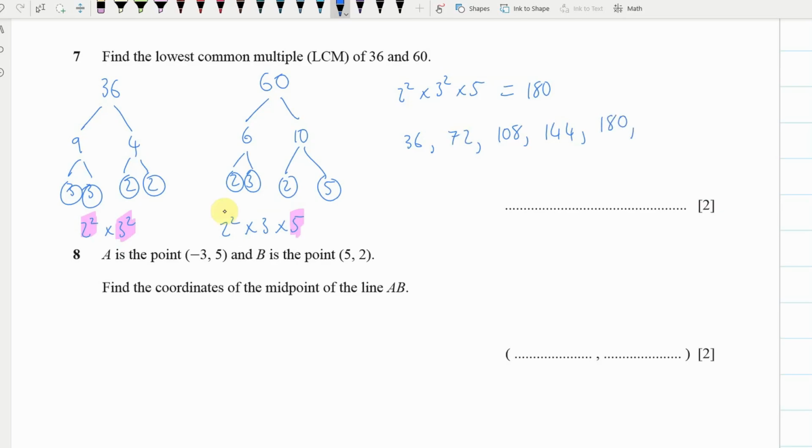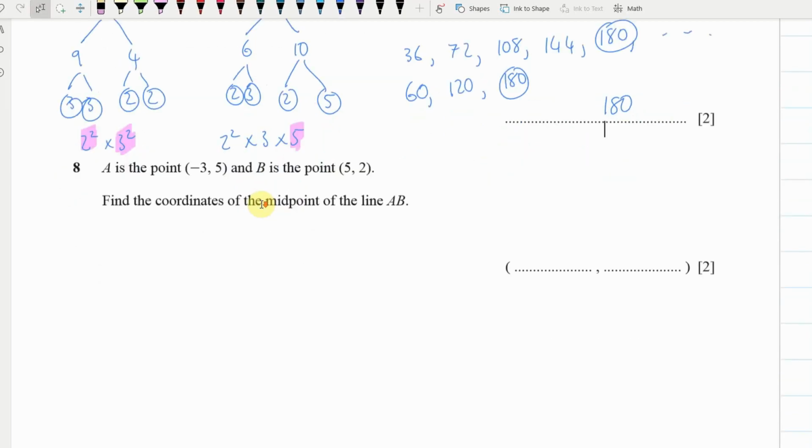Just add another 36, like do a list of that, then do a list of your 60s, 60 plus 60 is 120, plus 60 is 180, and there we go. I quite like the prime factorization method, so whatever works for you. Oh yes, so 180 is our answer.